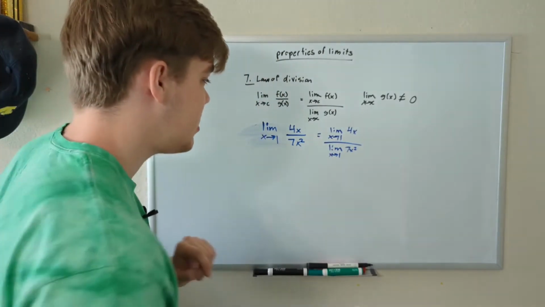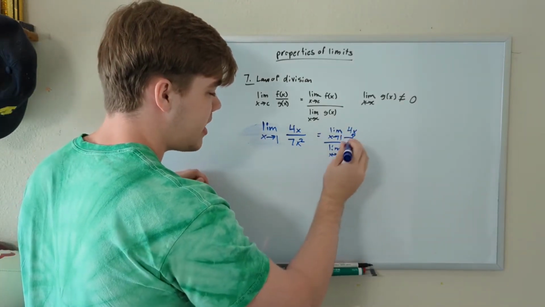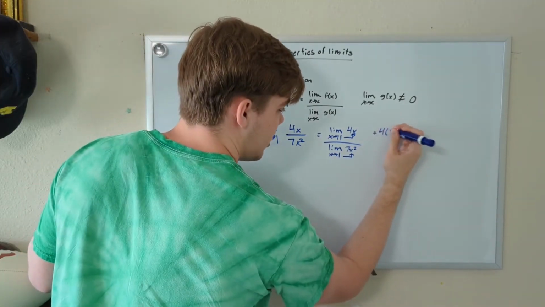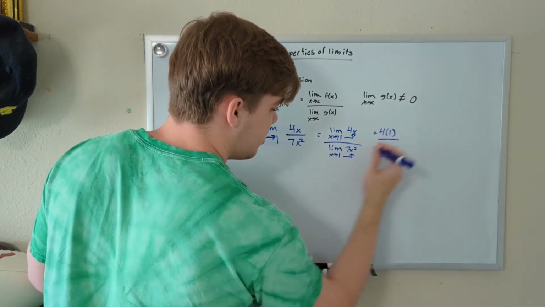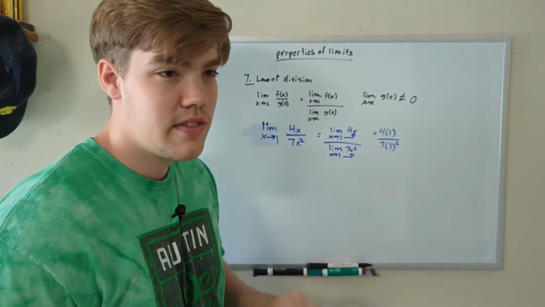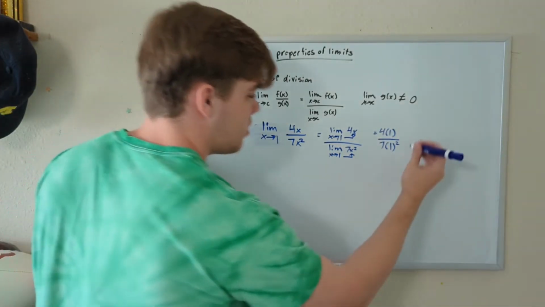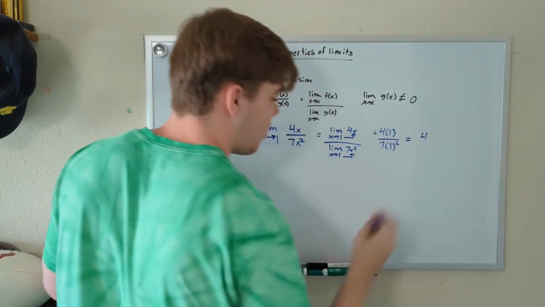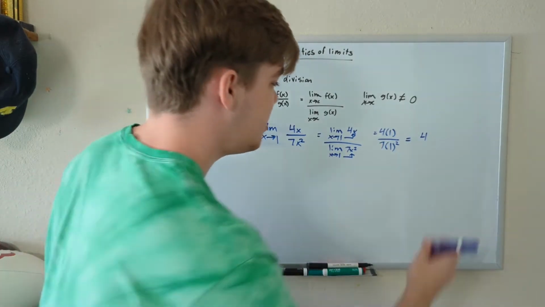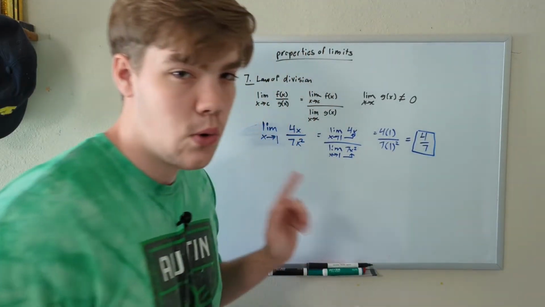And just like we've done in our past examples, in order to fully solve these limit problems, we can just plug in whatever x is approaching for x to get our limit. So this is equal to 4 times 1 divided by 7 times 1 squared. Now this is much easier to solve and just looks a little nicer. So now all we have to do is simplify our question down. 4 times 1 is just equal to 4. 1 squared is just equal to 1, and 1 times 7 is just 7. So the limit of this problem is 4 sevenths.